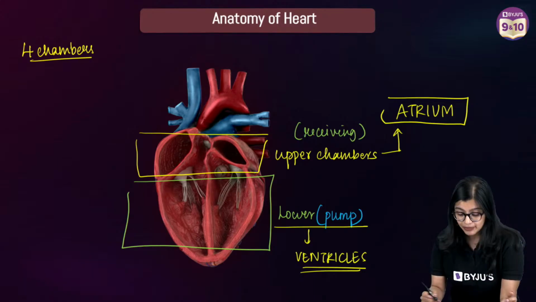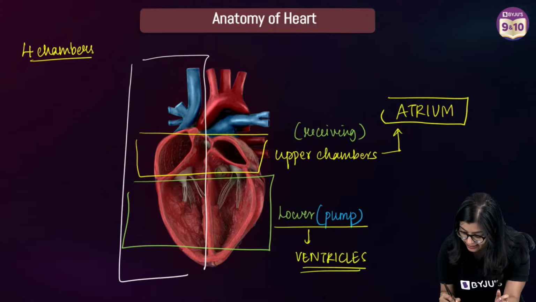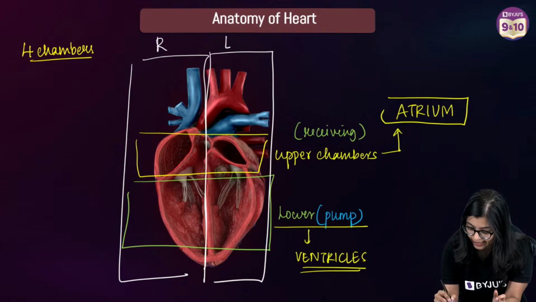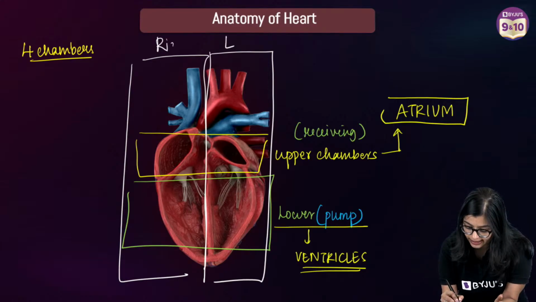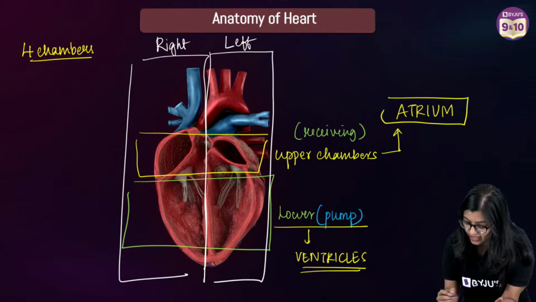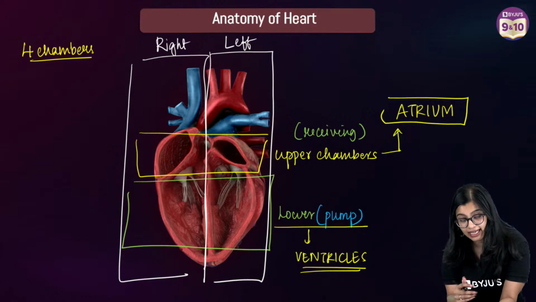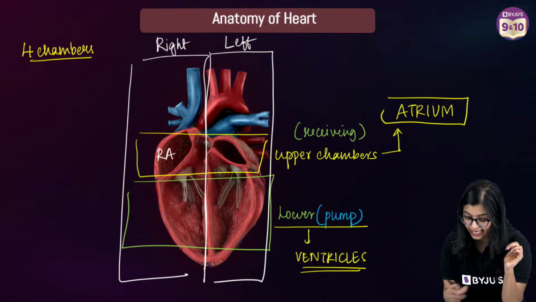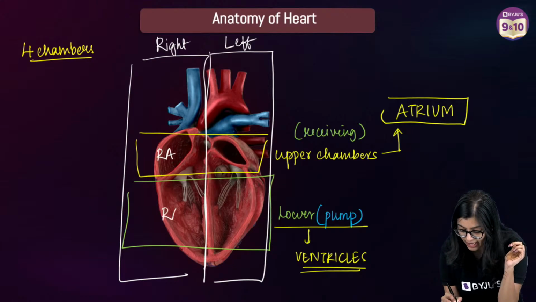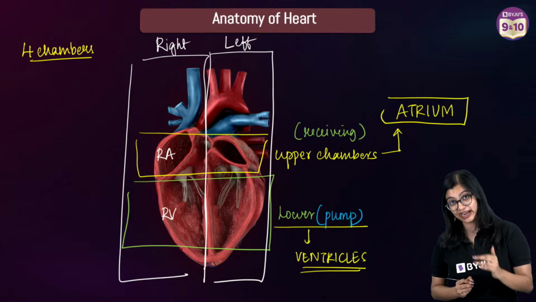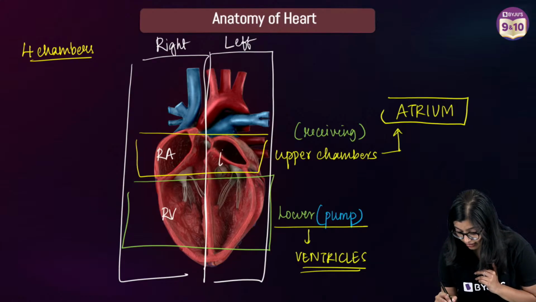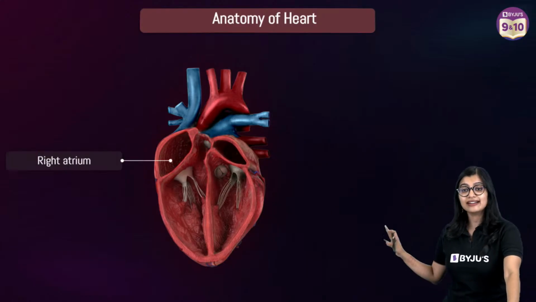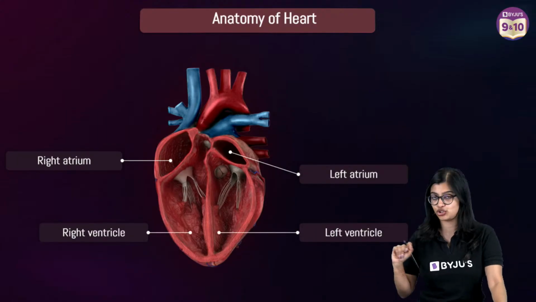Now, we also see that the heart is bifurcated into right and left. So, I can draw two boxes like this. Here we have the right side, and here we have the left side. Technically, the receiving chamber on the right side is the right atrium, and the pumping chamber on the right side is the right ventricle. Similarly, we have the left atrium and the left ventricle. So that is how you end up having these four chambers.